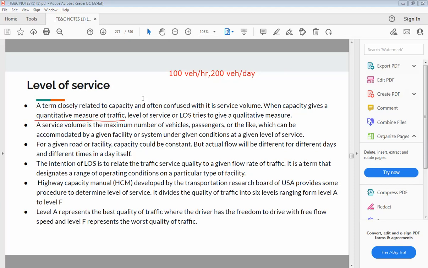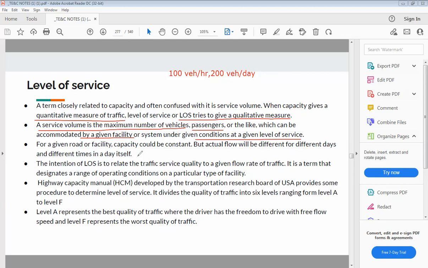While the level of service is a qualitative measure. Volume is the maximum number of vehicles, it may be passengers, which is accommodated by the given facility at a given level of service.